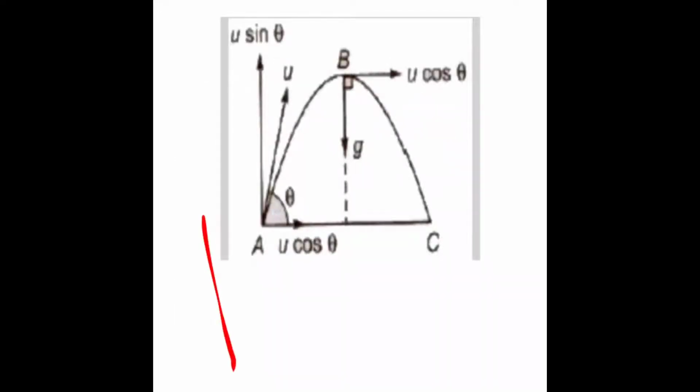So suppose this is a building and when you are standing here and when you are throwing an object, the object will fall like this. This path is also called trajectory, okay, and the object thrown is called here projectile.